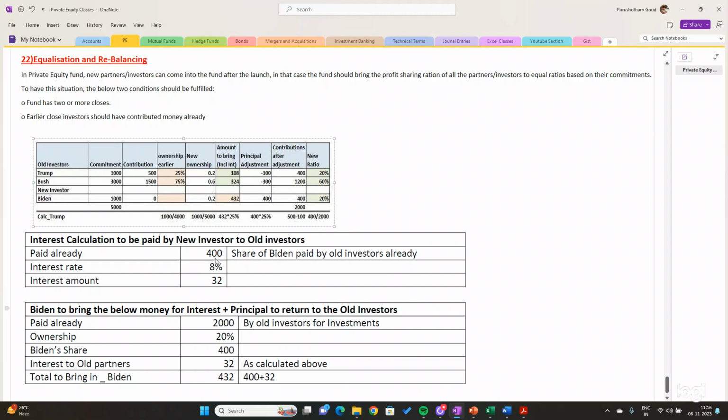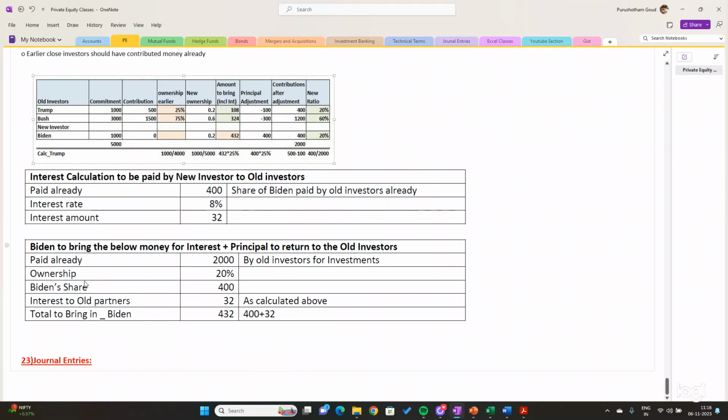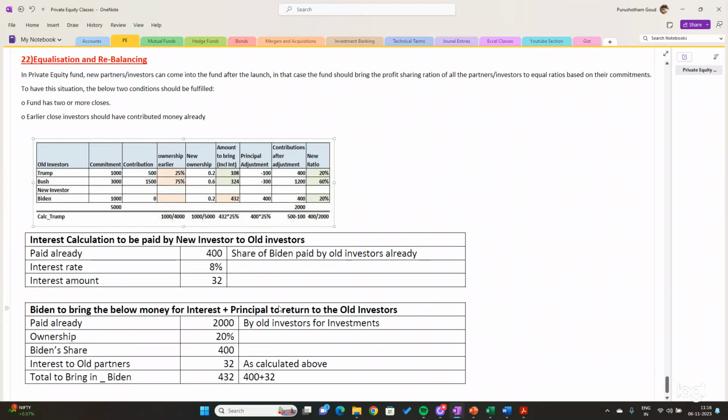Totally, he needs to bring the 400 principal amount and the interest amount of 32, right? So 400 plus 32 comes to 432. This 432 should be shared between the old investors in their old ratio, 108 and 324, in their respective ratio.